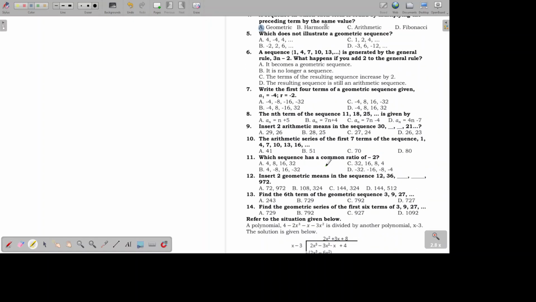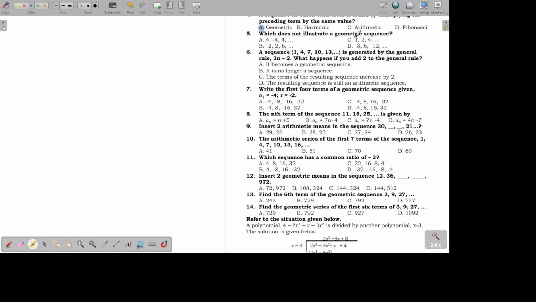Okay, let's have number 5. Which does not illustrate a geometric sequence. Again, just like number 4 says, if it is a geometric sequence, you have to multiply by a common ratio continuously. So, yung letter A, namumultiply na namumultiply sa negative 1. So, geometric sequence yan.